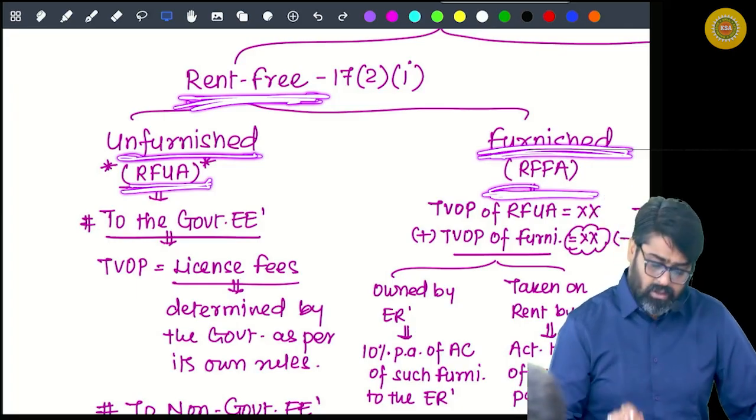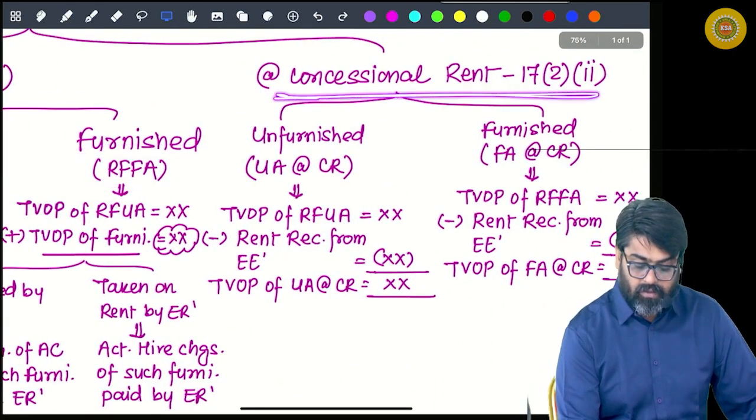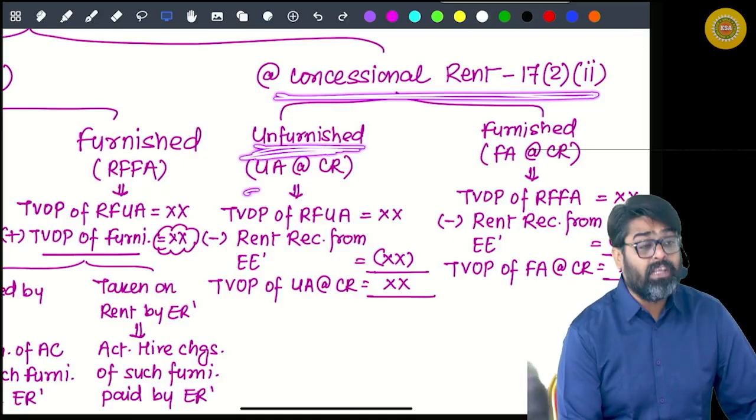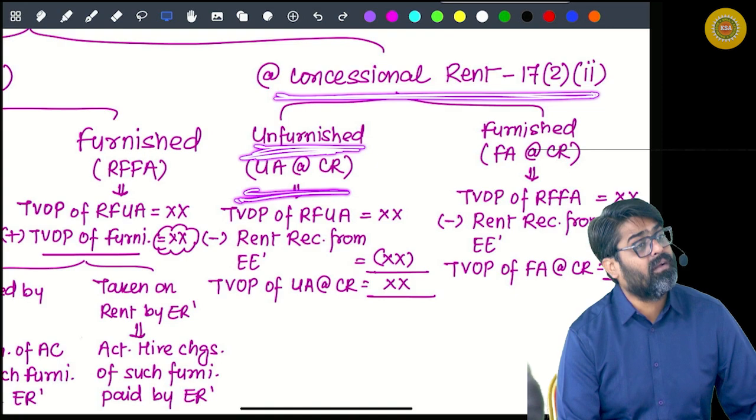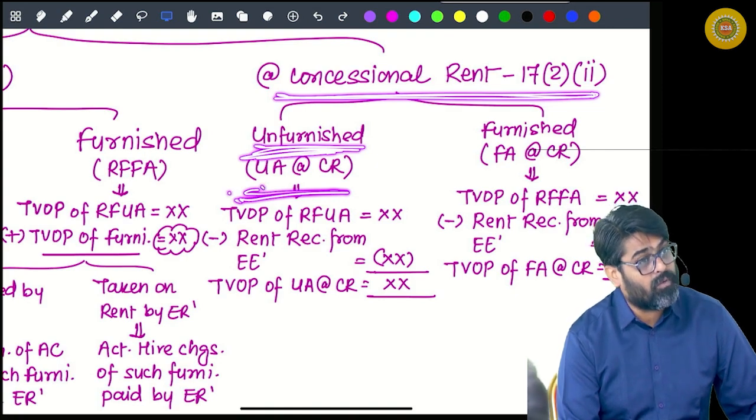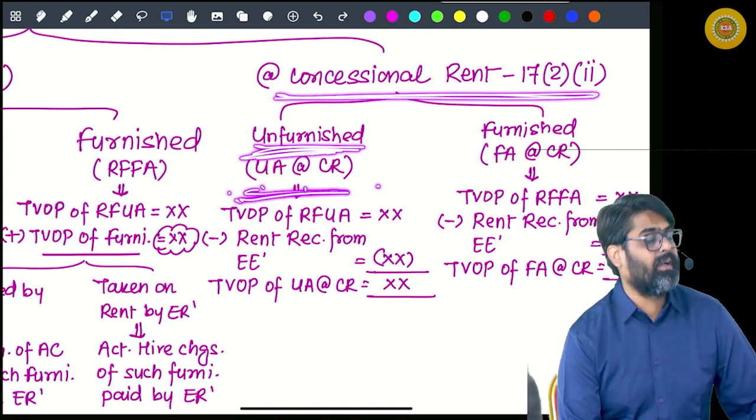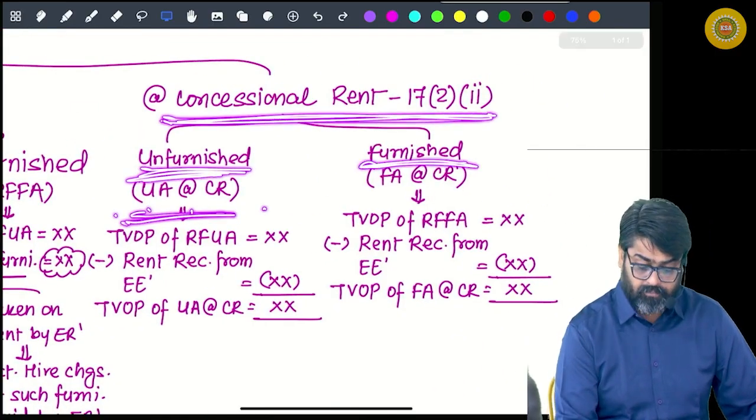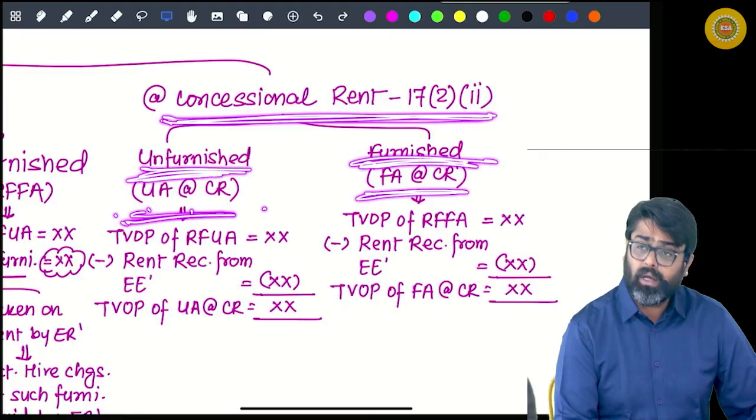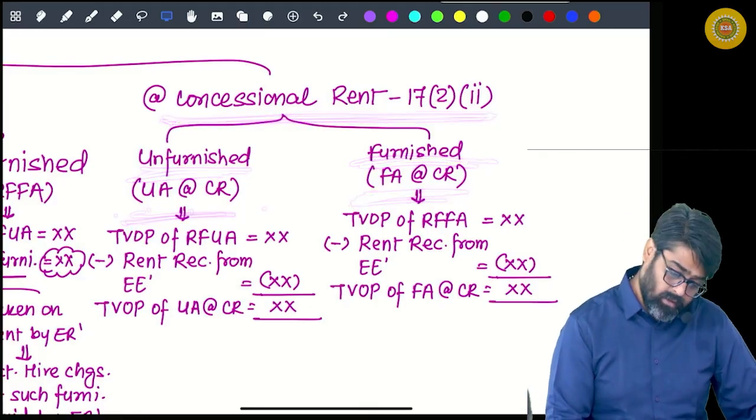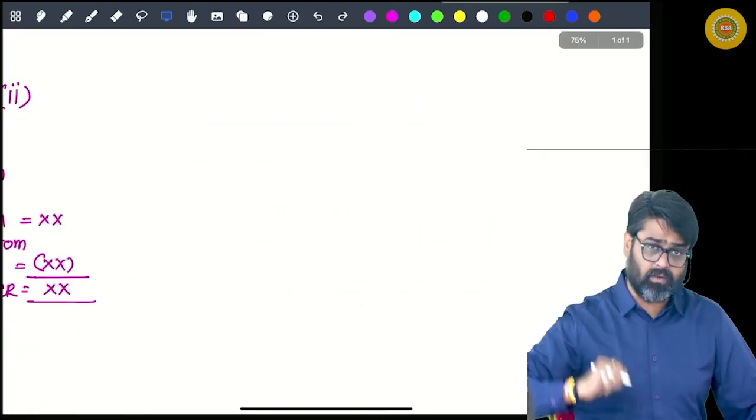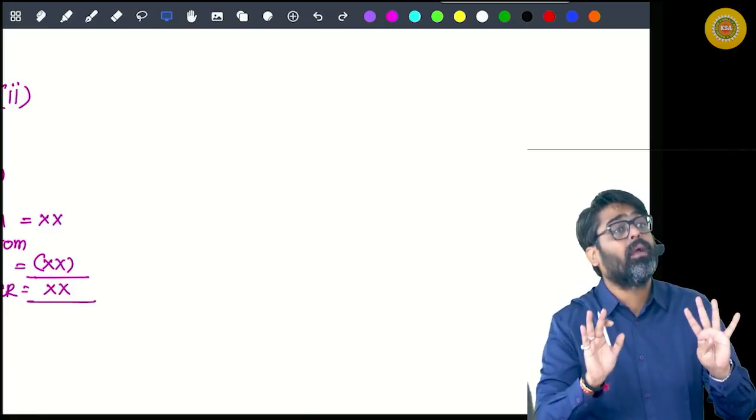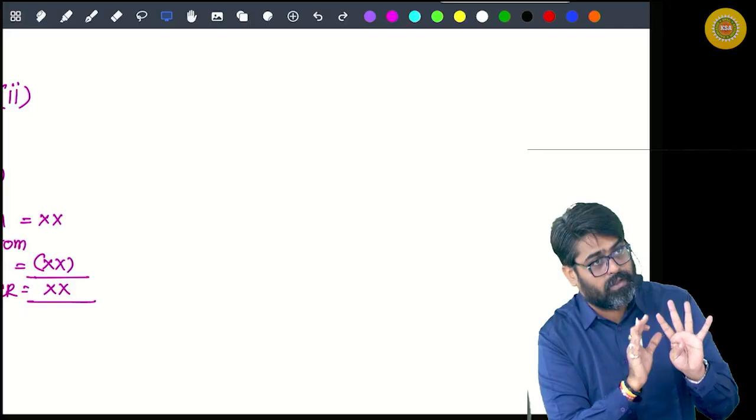Yes or no? Now, accommodation which is given on concessional rent, if it is unfurnished, I will call it UA at CR, unfurnished accommodation at concessional rent. And if the accommodation given on concessional rent is furnished, I will call it FA at CR. Now how many types of accommodation can be there in the question? These 4. How to value the accommodation? These 4 accommodation we are going to learn.